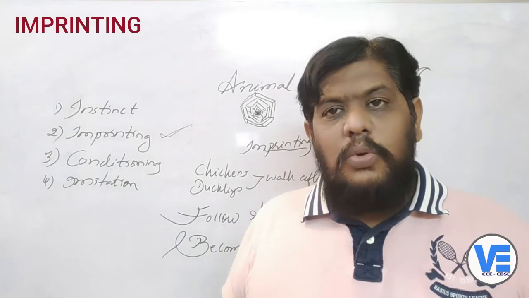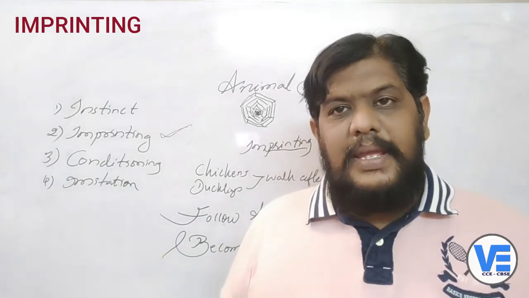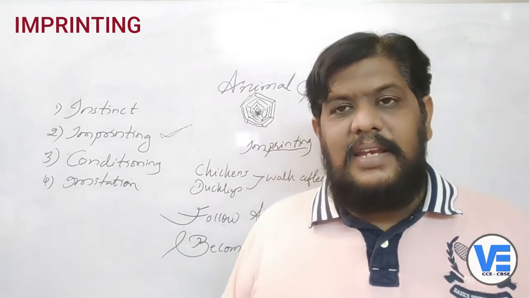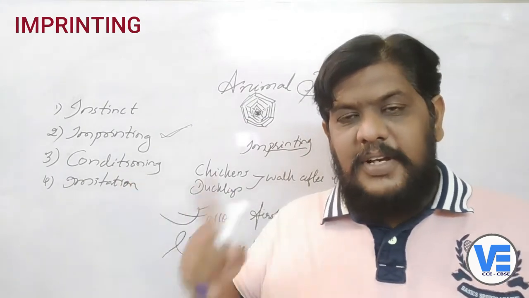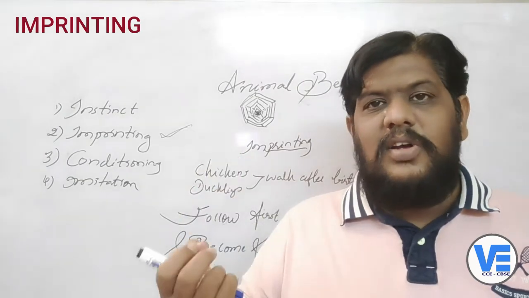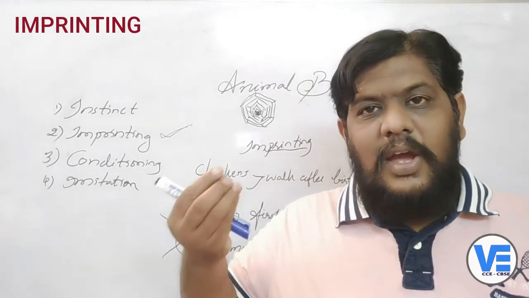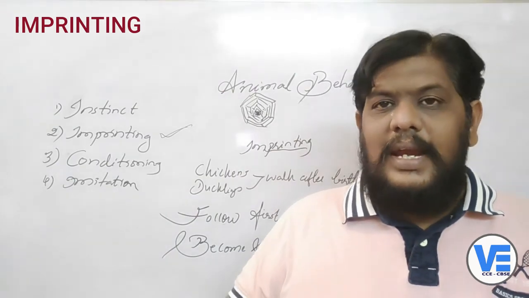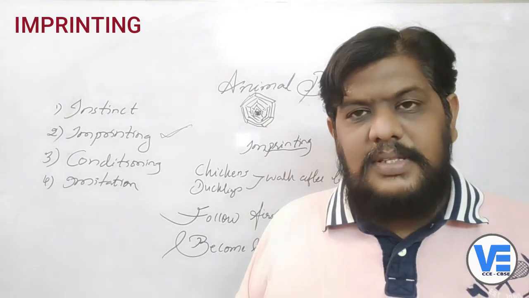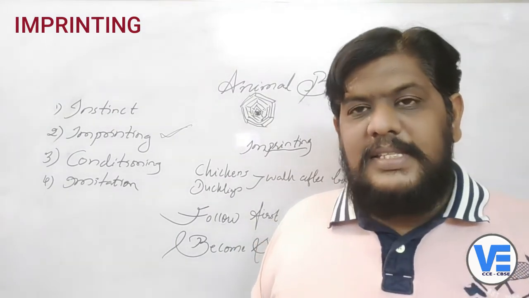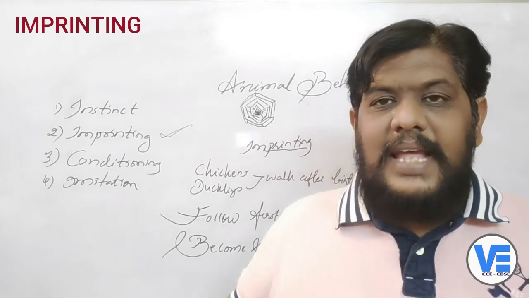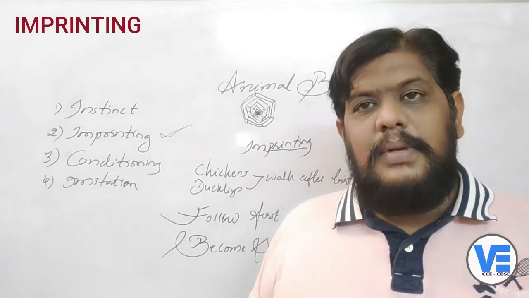So these are the two different kinds of animal behaviors which we have studied now. The first one is instinct, and second one is imprinting. In the instinct we have learned that it is not learned. They already know it, right? There is no need for you to learn the instinctual behaviors. We have also seen some examples for that. The second one, imprinting, is very important for the animals to recognize their mother.